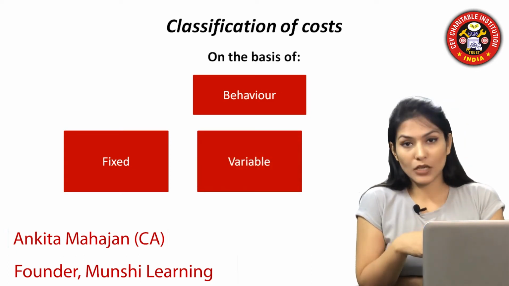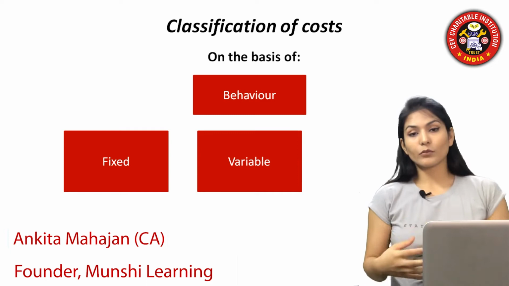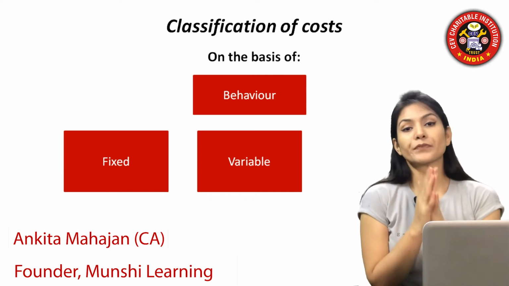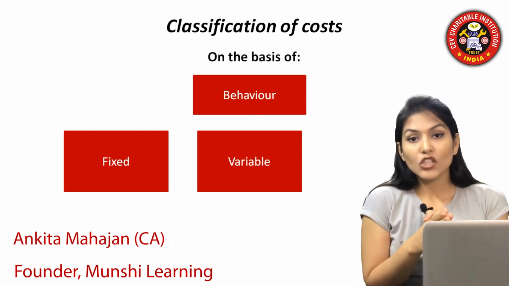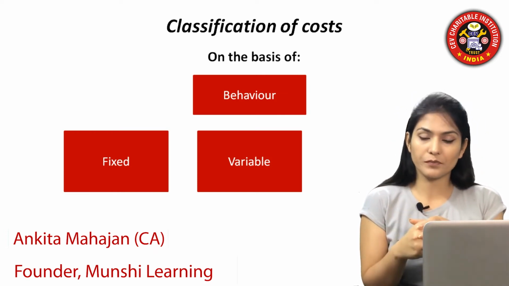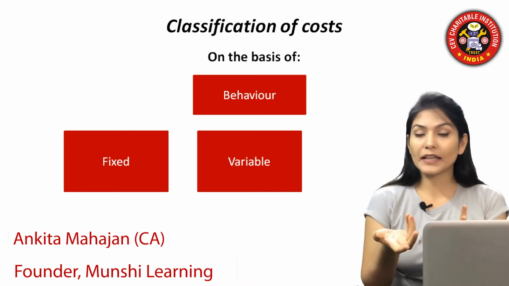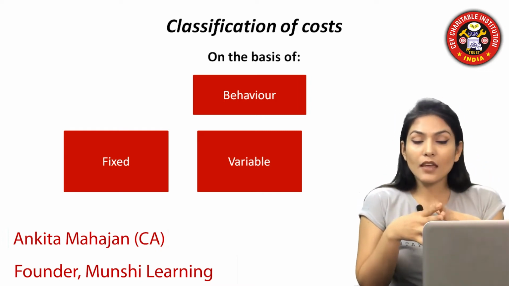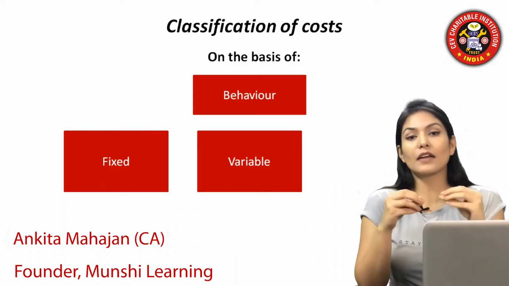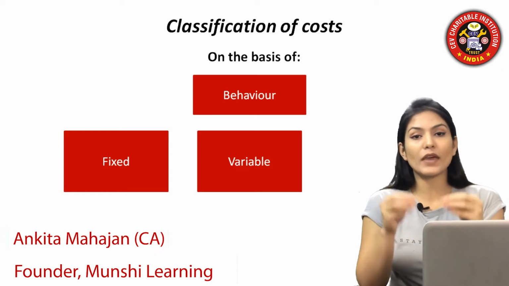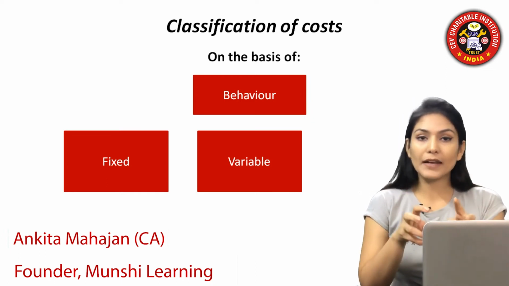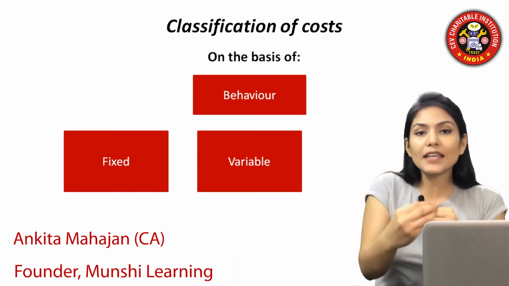The next are variable costs. These costs will increase with the increased number of production, like your material. Your material cost will be incurred only when you are going to manufacture some goods. Only then will the material costs be incurred. We can say the labor cost can be somewhat fixed, that we have hired the labor and now we need to pay salary on a fixed basis whether or not they are working on anything. Now, what are variable expenses which will increase with the increase in number of production?